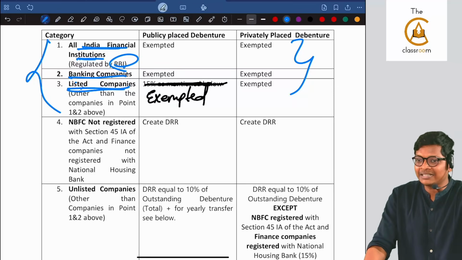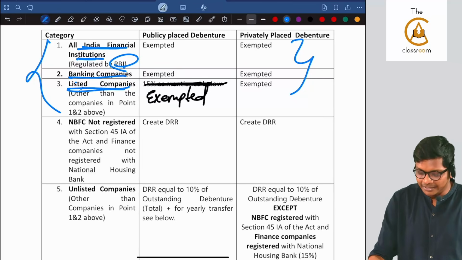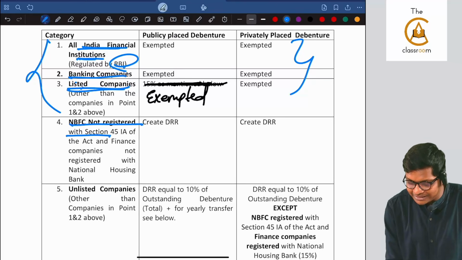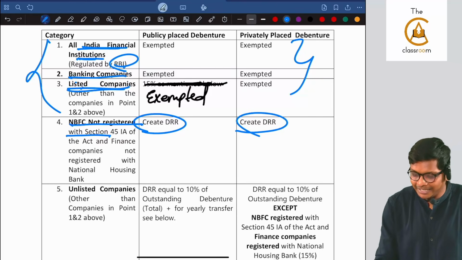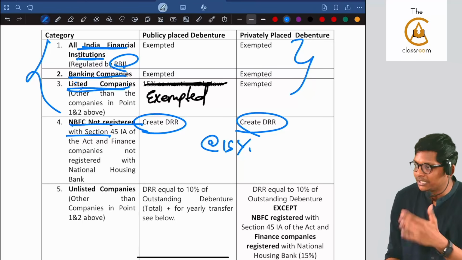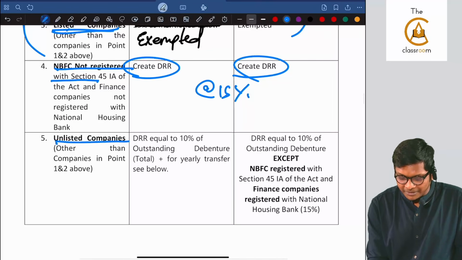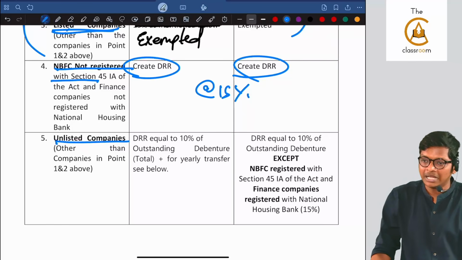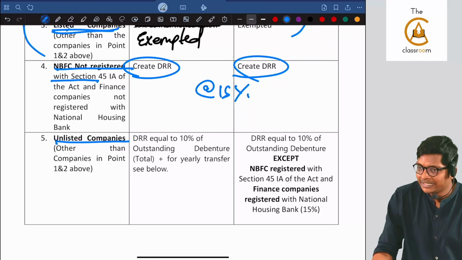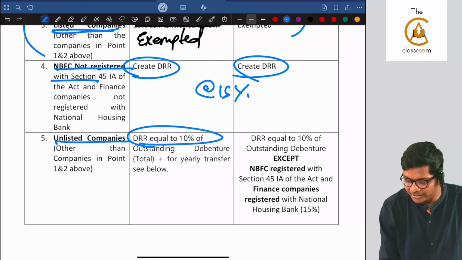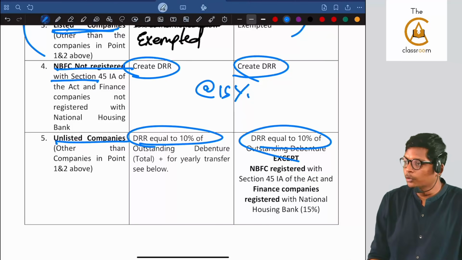So because other acts are taking care, the Companies Act is silent. NBFC not registered, you have to create DRR at 15%. And for unlisted companies, other than those mentioned above, they are giving a small relaxation and going with 10%. Are you following, guys?